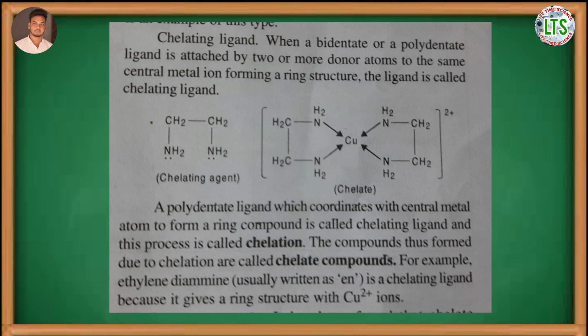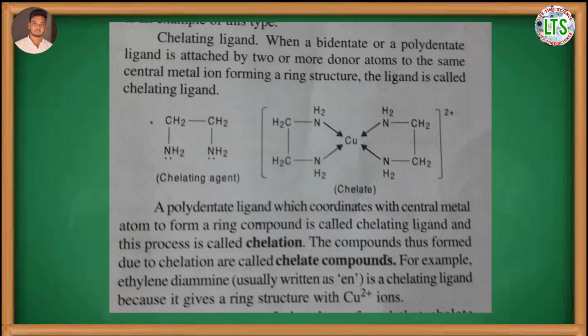Next is chelating ligand. This is very important. When a bidentate or polydentate ligand is attached by two or more donor atoms to the same central metal ion forming a ring structure, the ligand is called a chelating ligand.